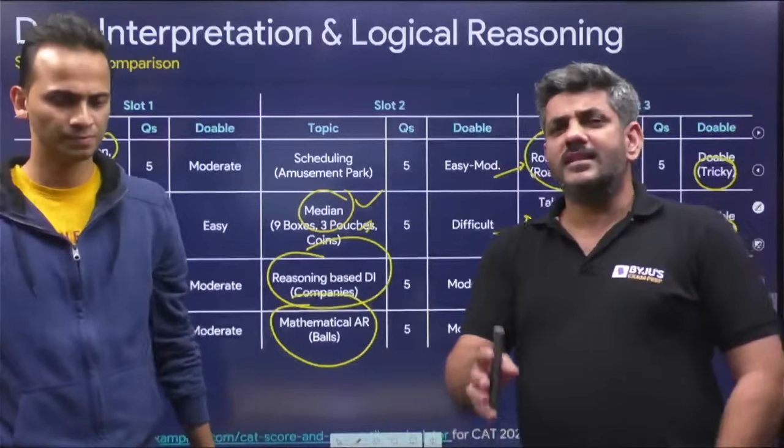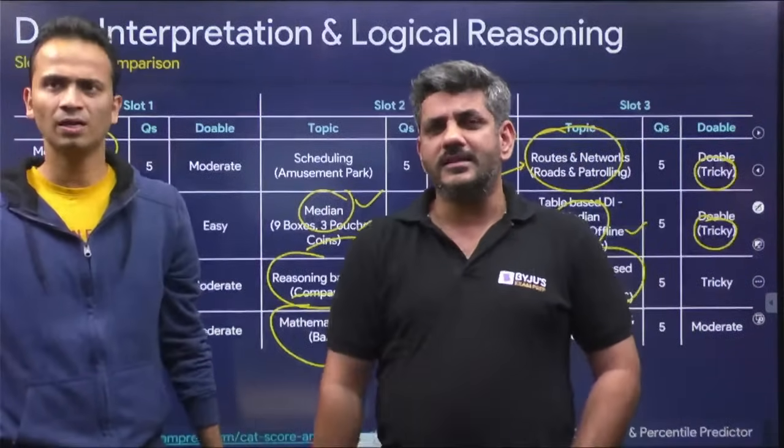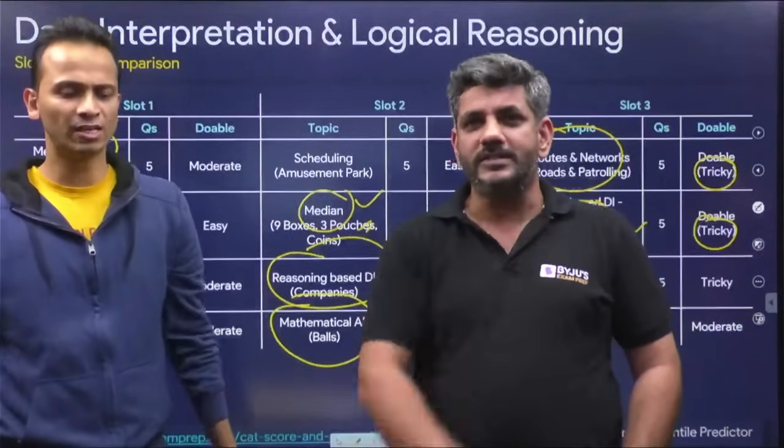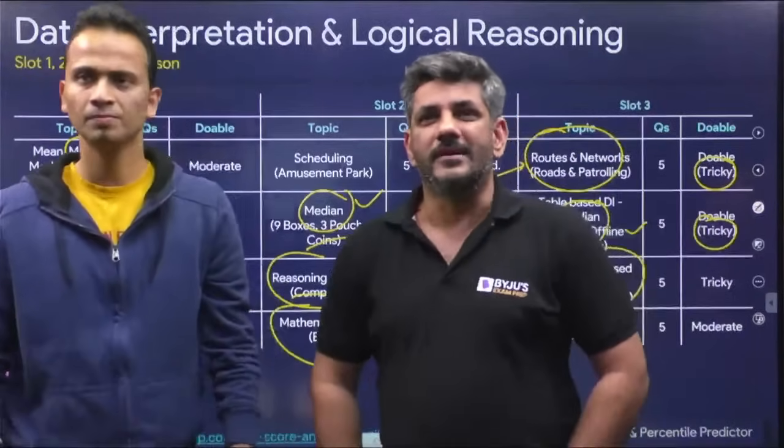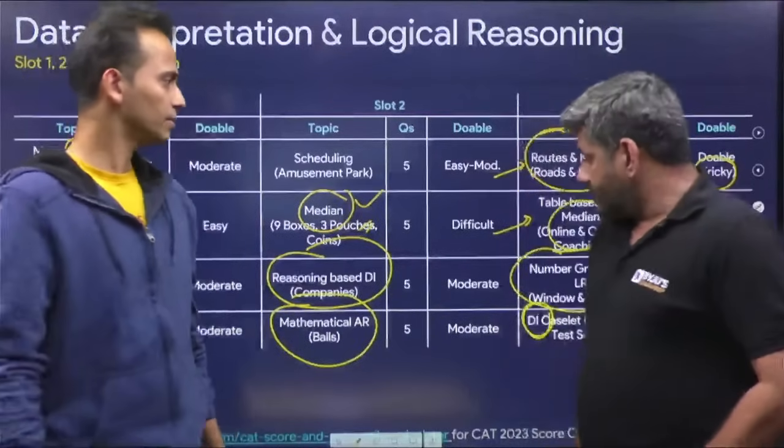But anyway, the answers will come in 3-4 days. Once the answer sheet is out, of course we'll be discussing all those exact questions for you within a day. As soon as it comes, we'll quickly discuss it. Okay, so that was about LRDI.